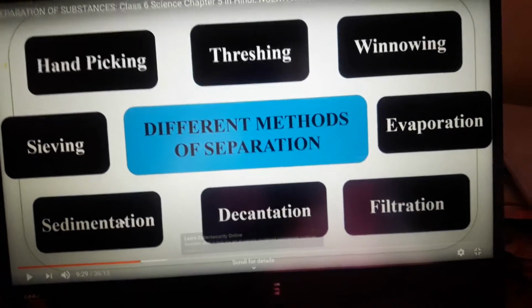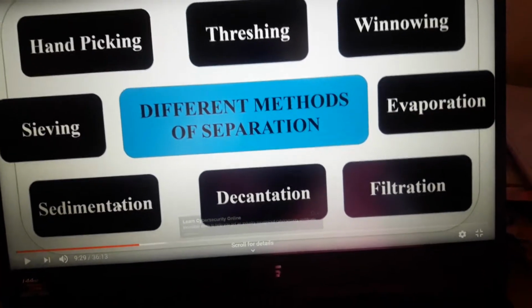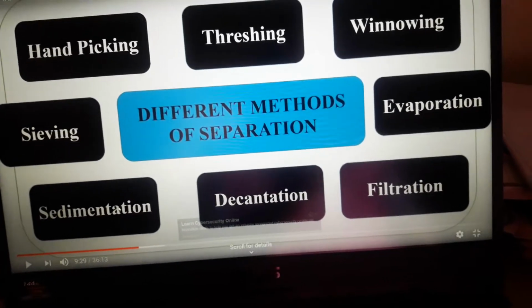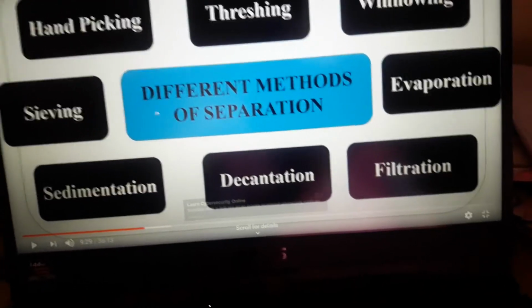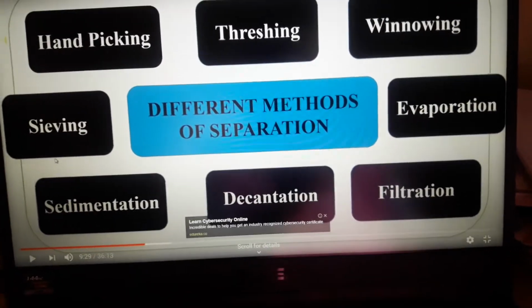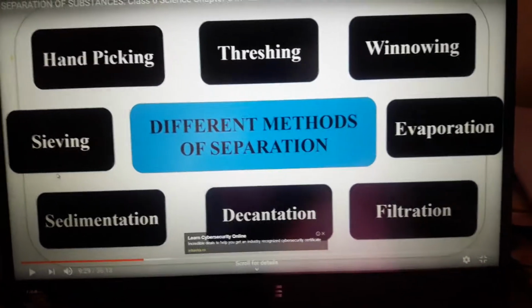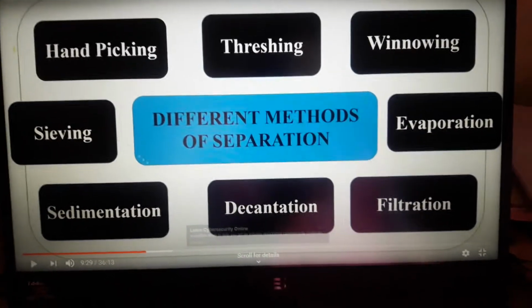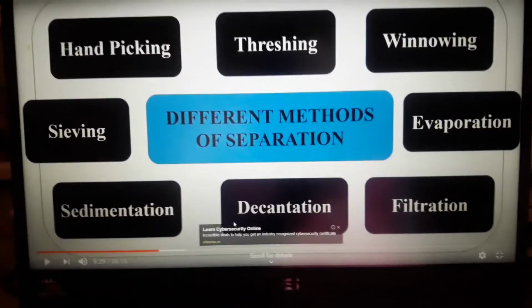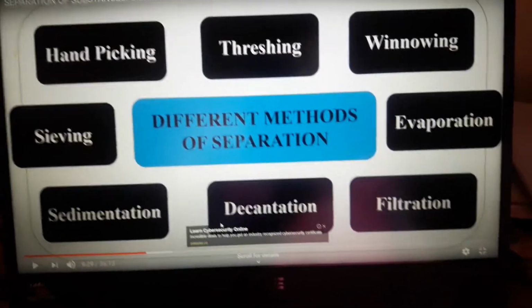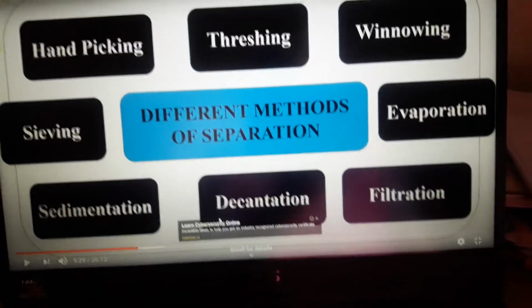After sedimentation, we can pour that water into another vessel. This process is called decantation. Okay, means पानी को रखना, उसको जमा होने देना नीचे heavy particles को. This process is called sedimentation. Although decantation is the pouring of clean water from the upper surface of that vessel. This process is called decantation.